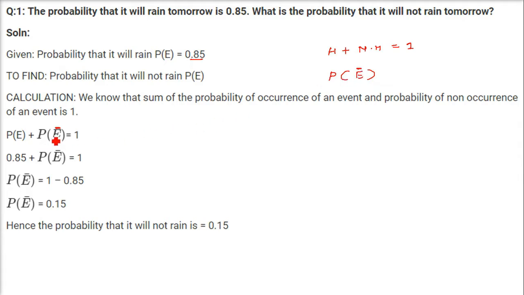non-occurrence of that event. So the sum of the probability of occurrence of an event and probability of non-occurrence, if you add these two, it is going to be 1. This is 0.85. This is not known. This is 1. Bring it here. 1 minus 0.85 is 0.15. So the probability that it is not going to rain is 0.15.